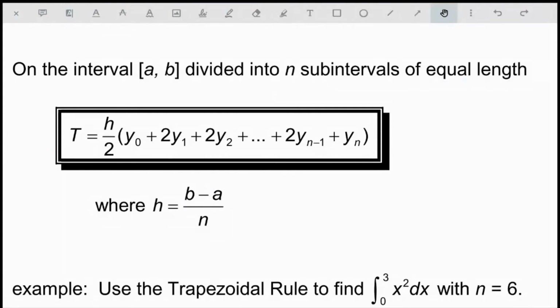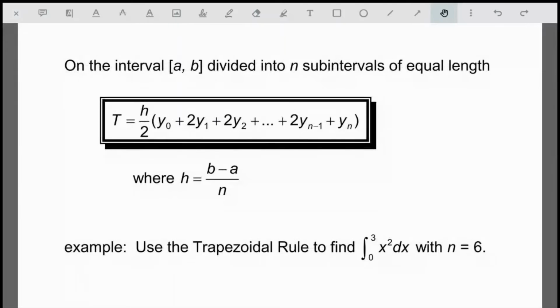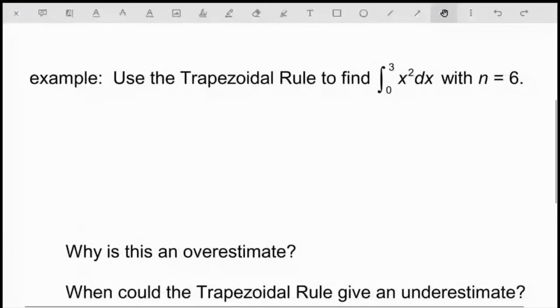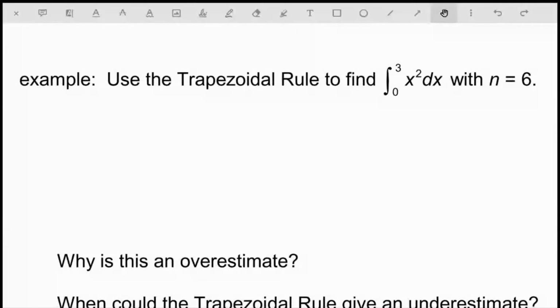Okay, so like I said, you can only use that formula when we have subintervals of equal length. Okay, so keep that in mind. Most of the time when we see this, we're going to have subintervals of equal length, but it's not always going to be the case. So that's something that you need to check before you use a trapezoidal approximation. So let's take a look at an example here.